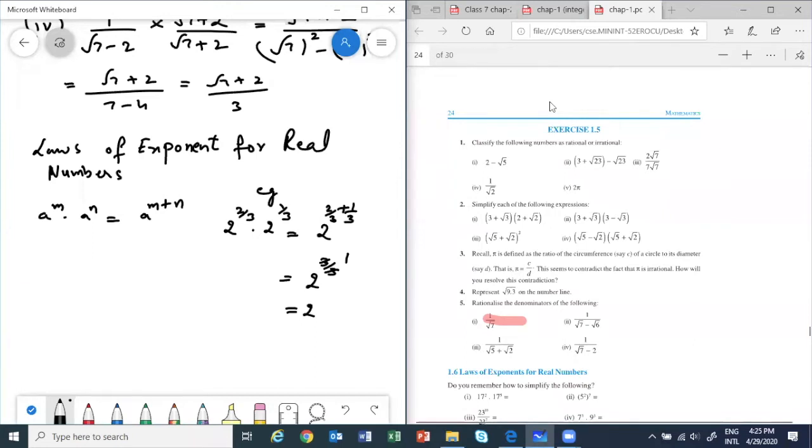Okay, Akash. See, so first law of exponent understood? First rule, a power m into a power n. When base is same, you can add the powers. That is what we do. So I give you one example here. See, when the power is rational, 2 power 2 by 3 into 2 power 1 by 3. What we did? The base was same, so we added the powers.